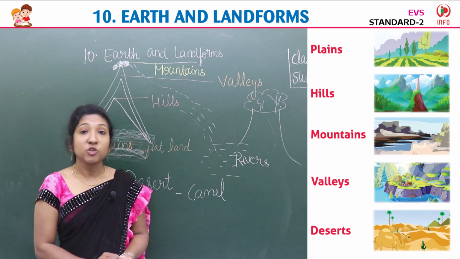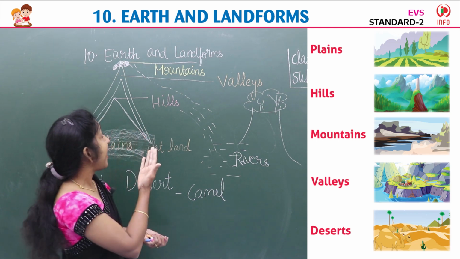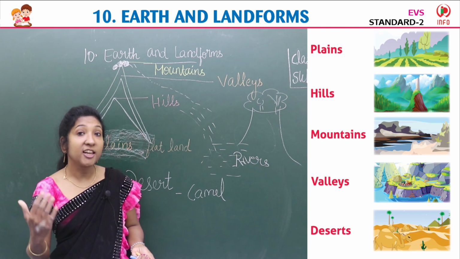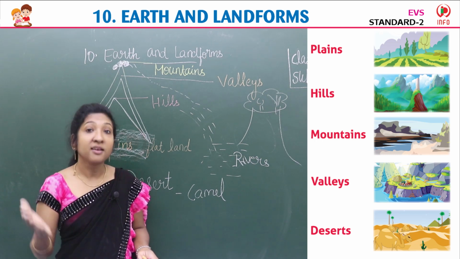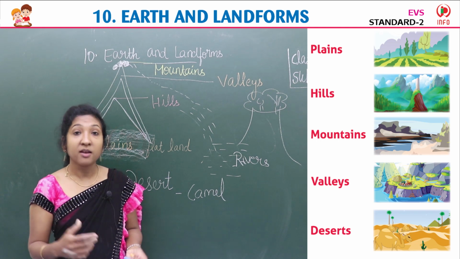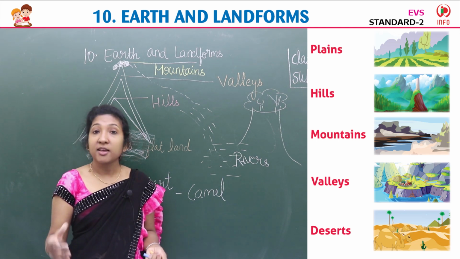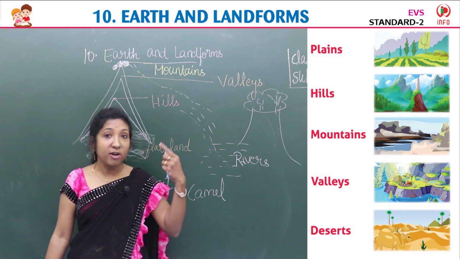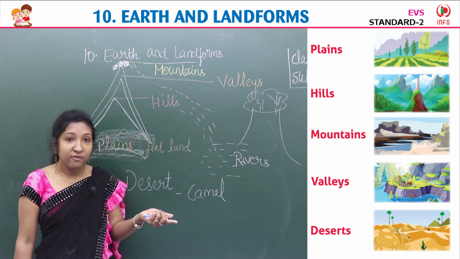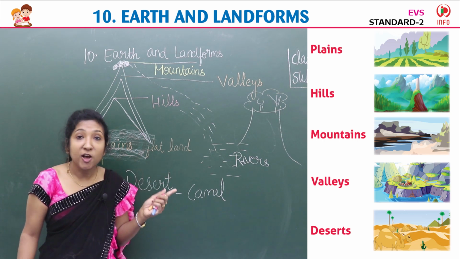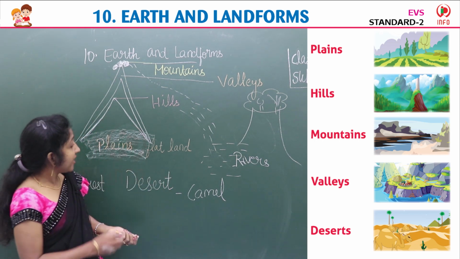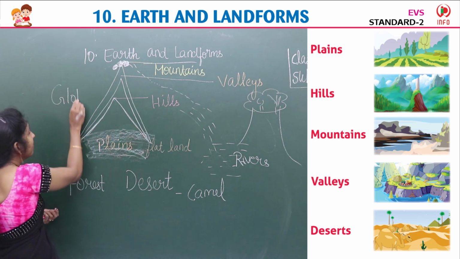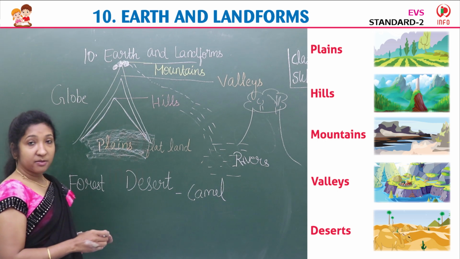So children, today we learned about earth and landforms. So where do we live? We live on the planet Earth, isn't it? How does Earth look? It looks like a ball. And you can see the model of Earth in the image. What is that? It is a globe. And globe is a model of Earth, we say. Globe is a model of Earth, isn't it?